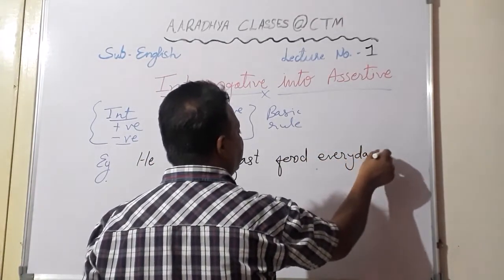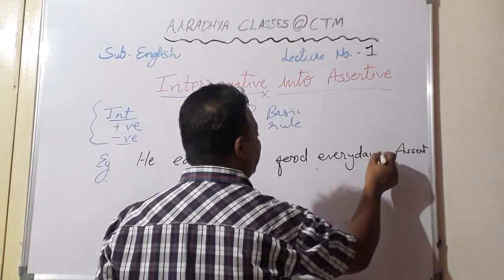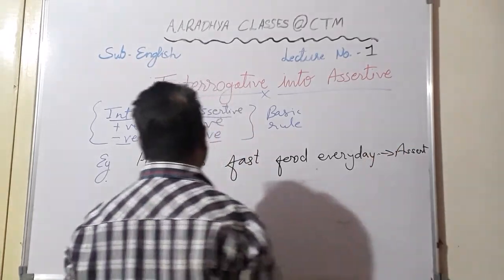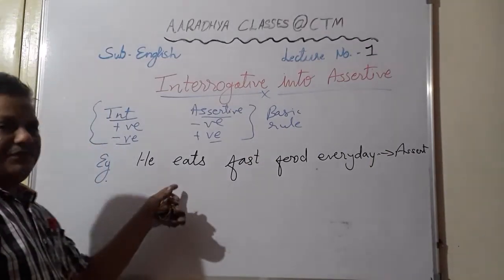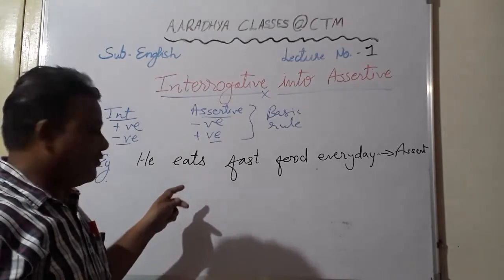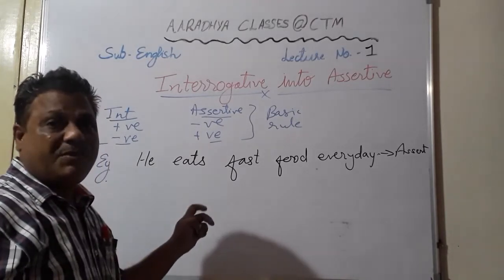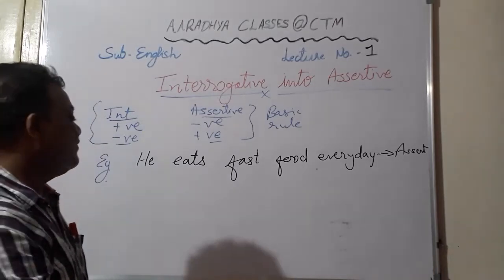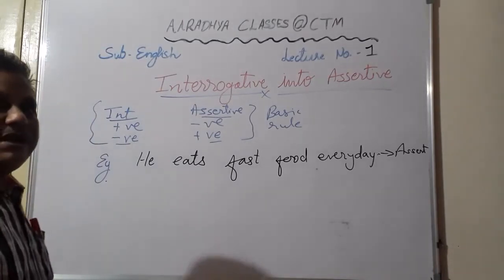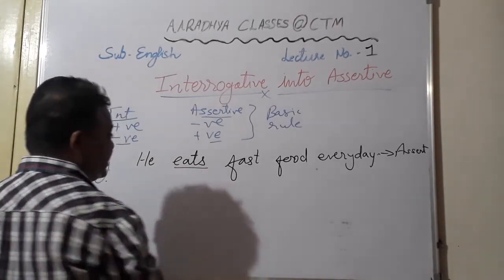Now this is your assertive sentence. It ends with a full stop. Now you see, in this particular sentence there is no am, is, are, no was, were, no have, has, had, no should, would, could, no such word is given. So when these words are not given, you will have to look at the main verb. The main verb over here is eats.